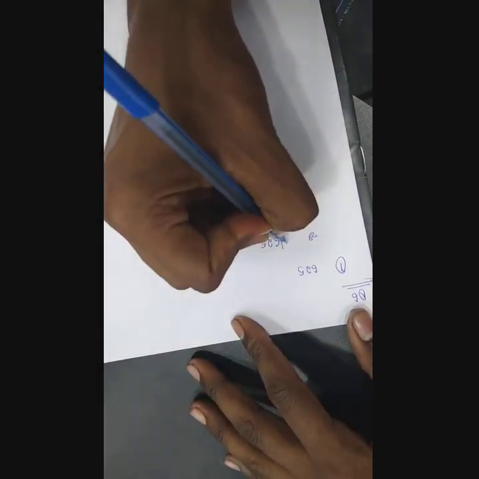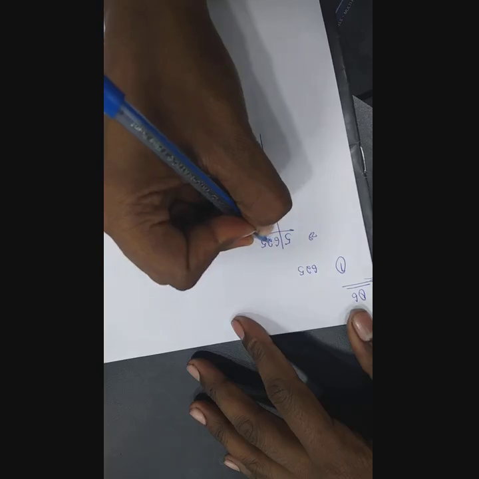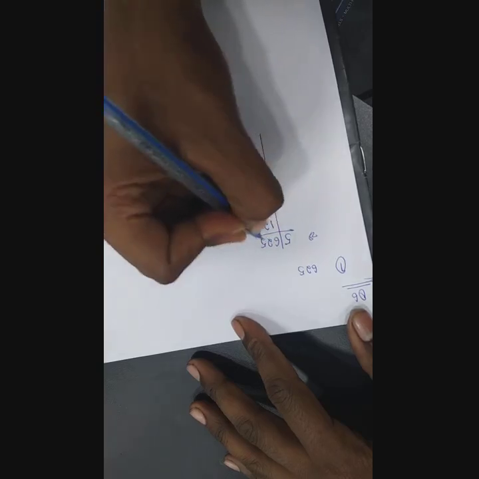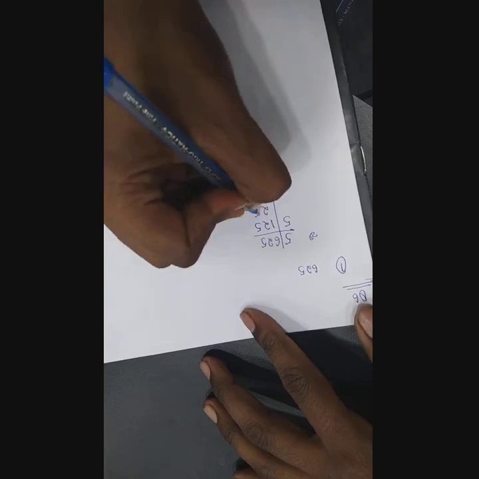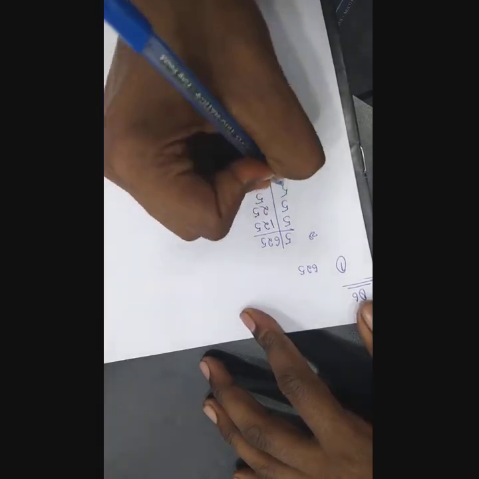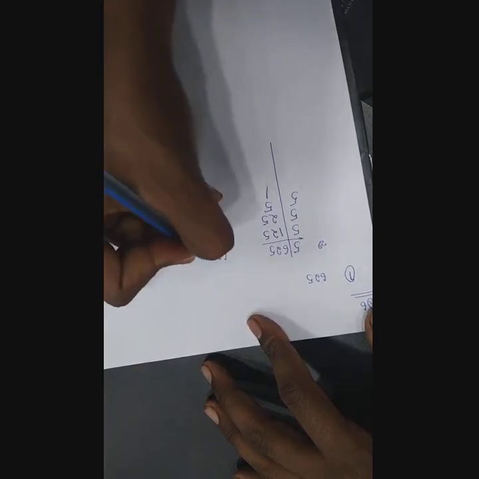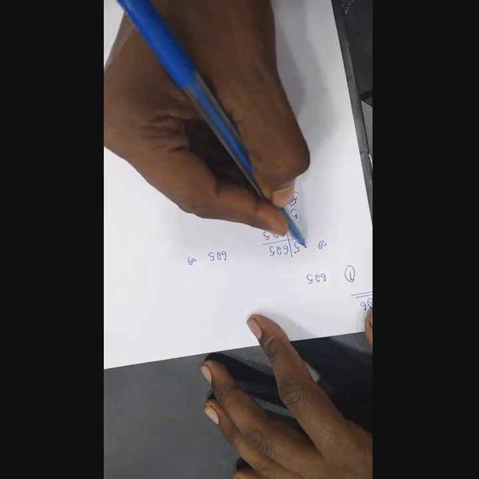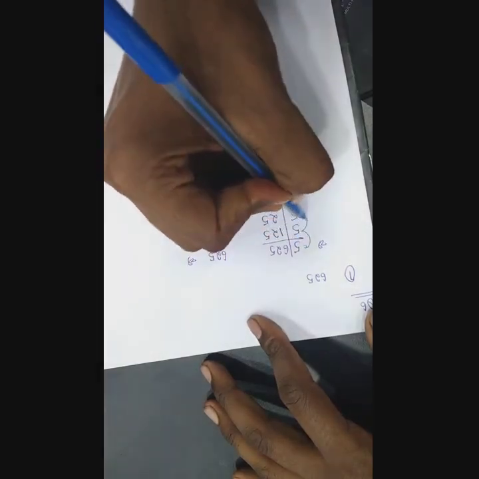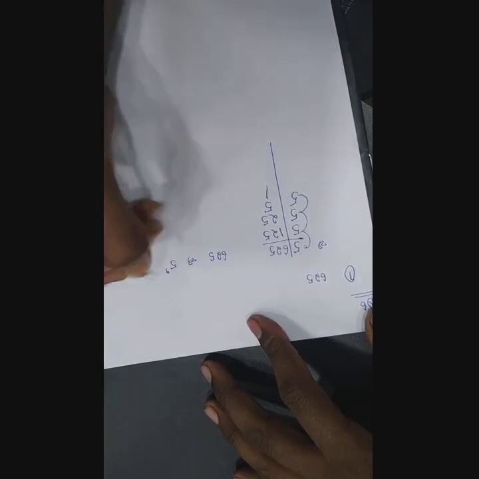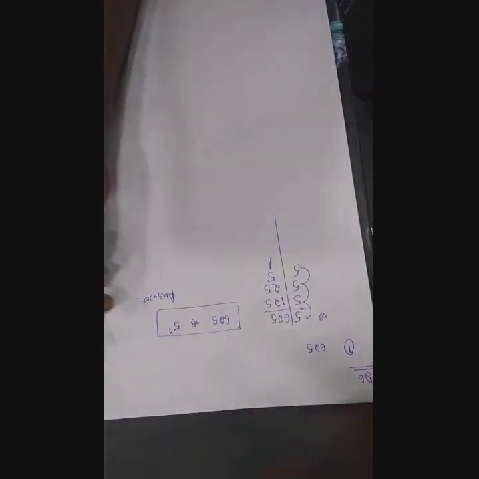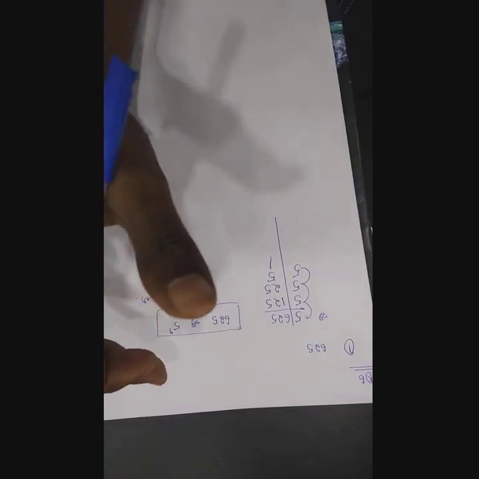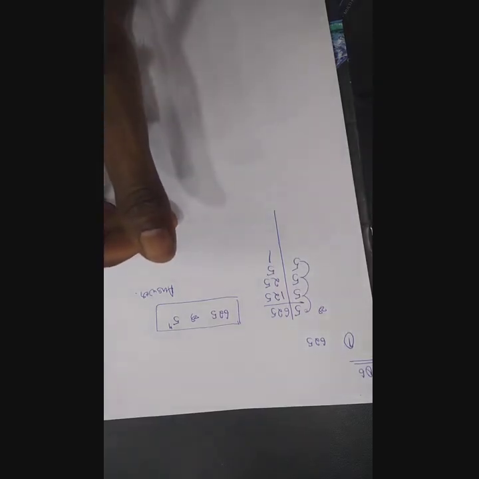Okay, so divide by 5: 5 1 is 5, 5 2 is 10, then again 5 5 is 25, then again divided by 5, 5 2 is 10, 5 5 is 25, 5 1 is 5. So from here the value of 625 that you get, counting 1 2 3 and 4, that is 5 to the power 4. This is your answer. Understand? This was simple, just follow the instructions given by the question and you will get your answer easily.